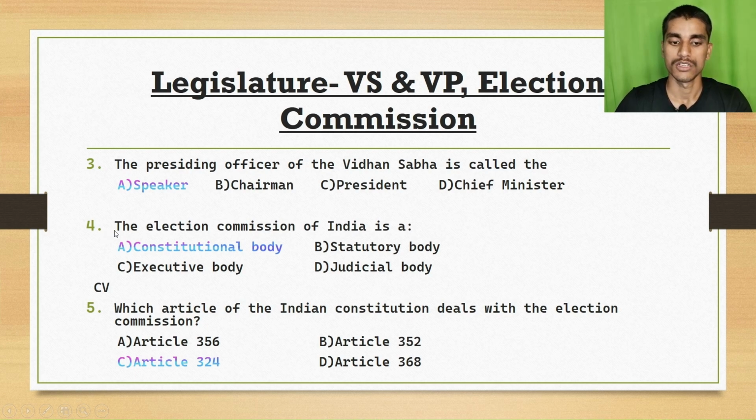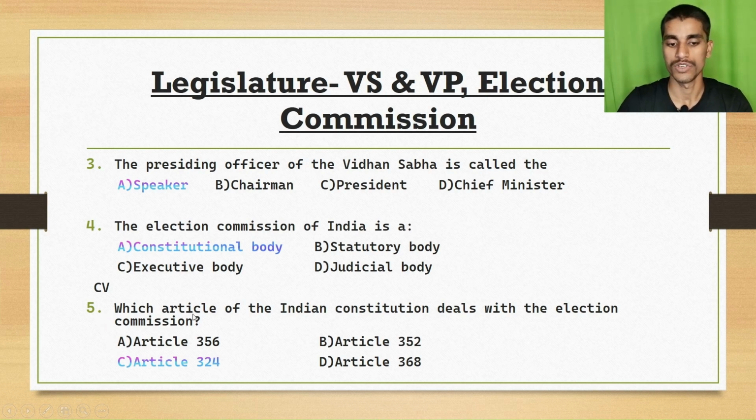The fourth one is, the Election Commission of India is an option A, constitutional body. Option B, a statutory body. Option C, executive body. Option D, judicial body. The right answer is option A, constitutional body.